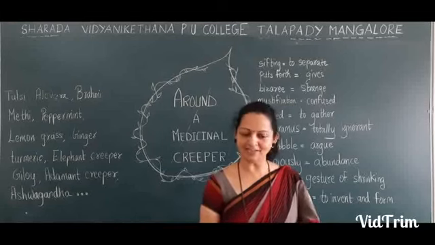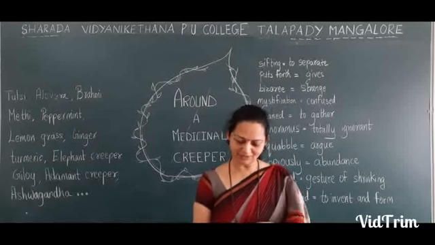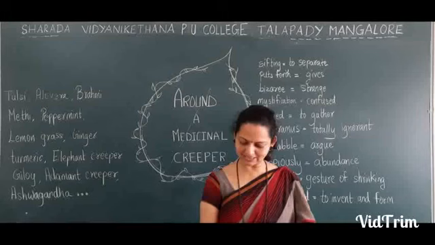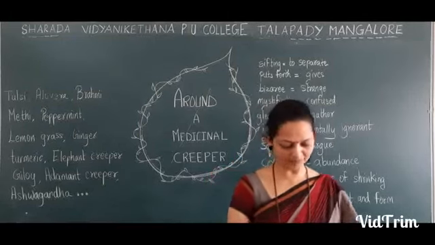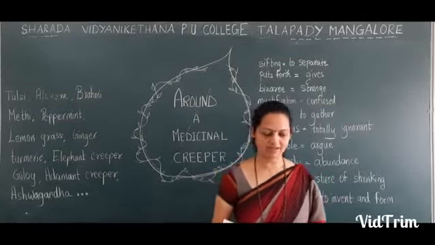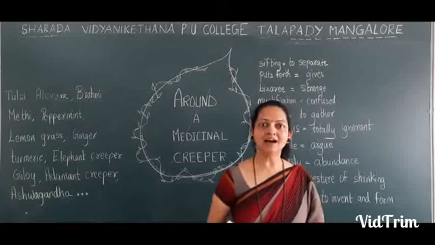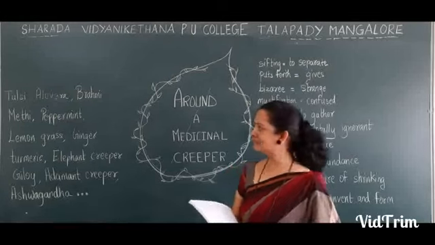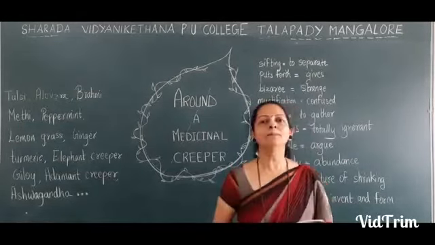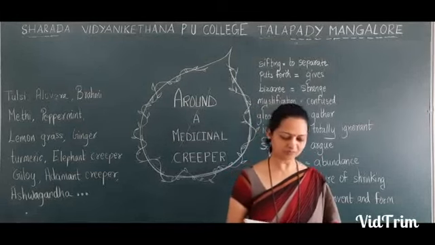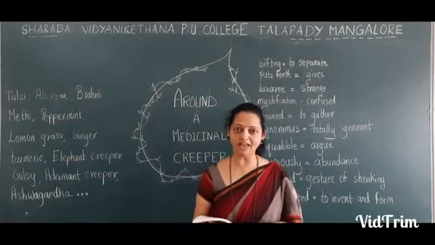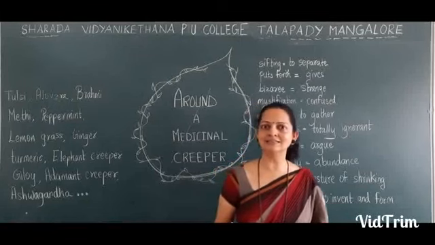So I hope you have the textbook. I'll begin. Today we'll just do till page number 21. Okay. So page number 16. The chapter's name is Around a Medicinal Creeper by Purnachandra Tejasvi. This is the story of an unusual medicinal creeper.